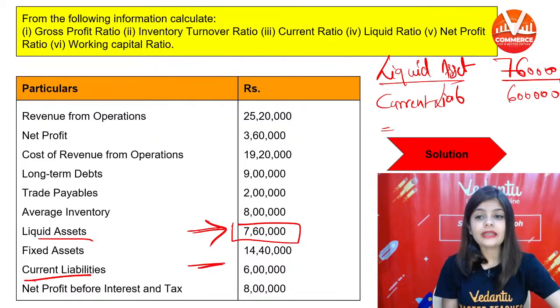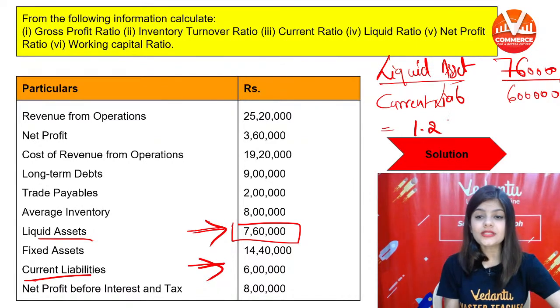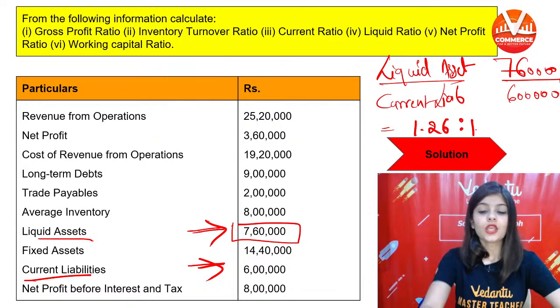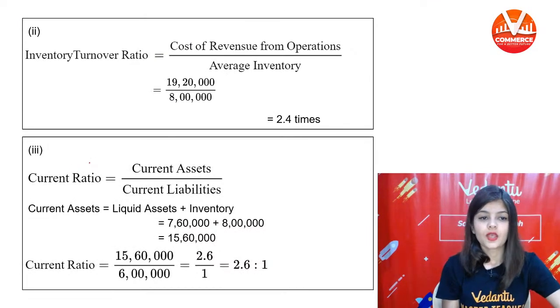Current liability is 6 lakh. So 7,60,000 divided by 6 lakh, your answer is 1.26:1.